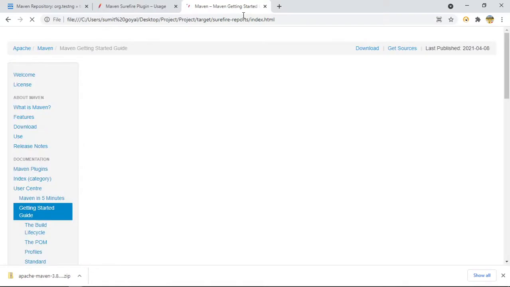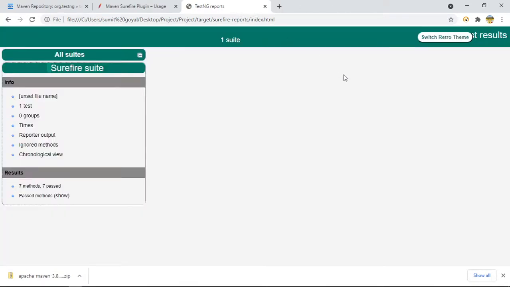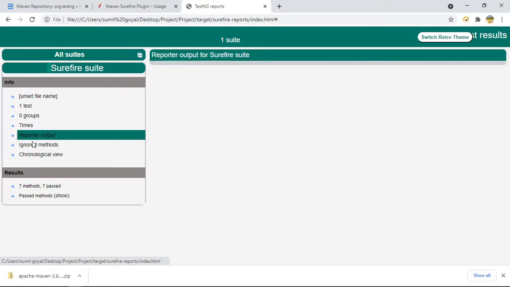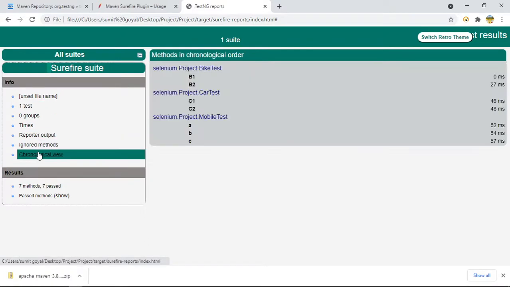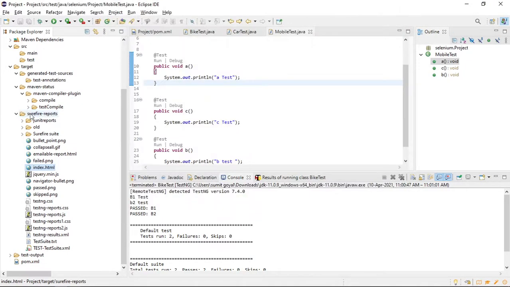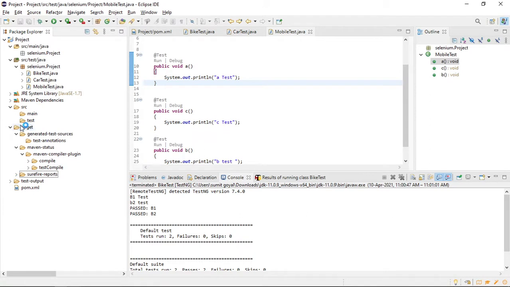So if I run it, okay. So this is one. You can see some report it has generated. So yeah, you can see, these are the output of our test case. This is generated by Maven. Some reporting. Every time you run your test case, Maven will generate all the files inside this target folder.